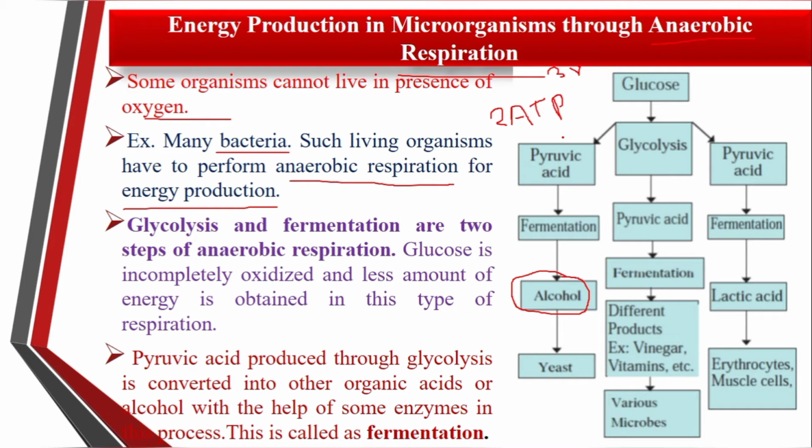That is, per glucose molecule only 2 ATP are formed. In both anaerobic and aerobic respiration, the first stage, I think all of you know, is glycolysis. This is a common step in aerobic and anaerobic respiration. But afterward, anaerobic respiration involves glycolysis as the first step.